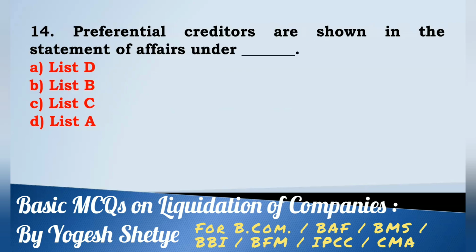Fourteen. Preferential creditors are shown in the Statement of Affairs under dash: List D, List B, List C, List A. Preferential creditors are shown in the Statement of Affairs under List C. Answer C.